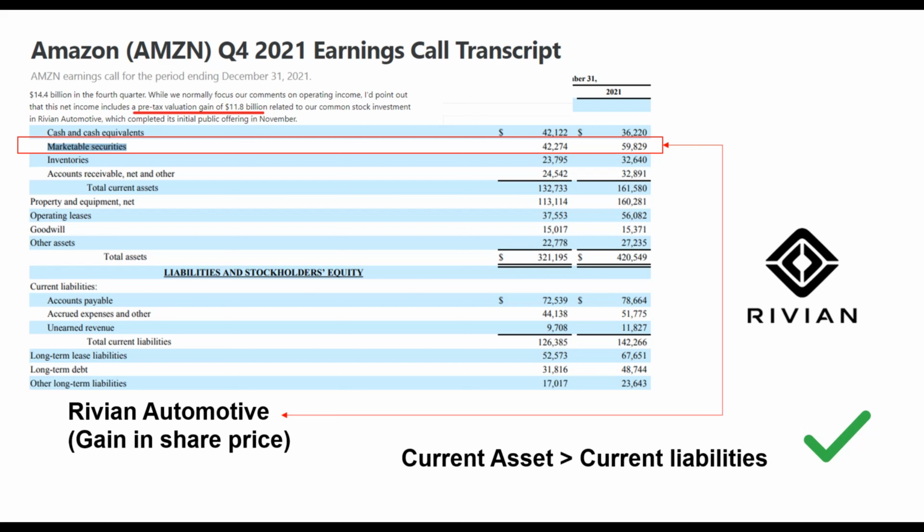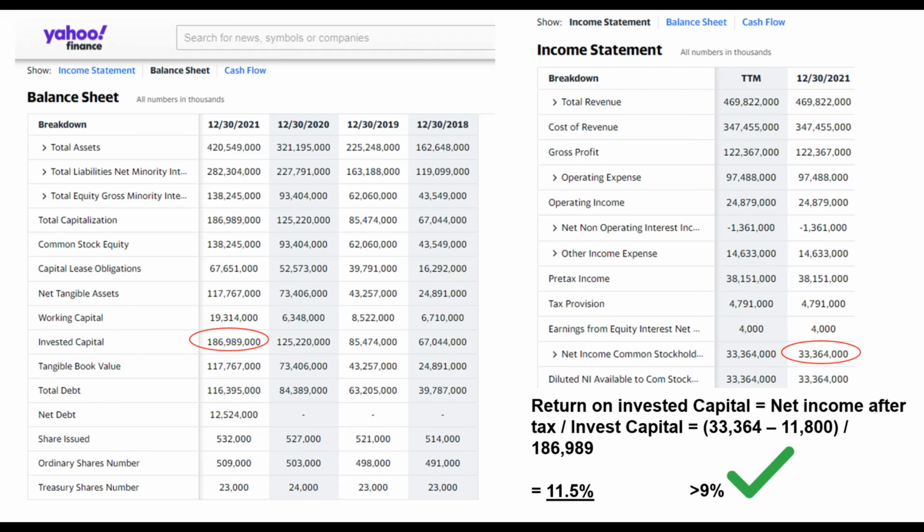The second factor I look at is return on invested capital. I will take the net income after tax and divide it by invested capital. I will get a return on invested capital of 11.5%. I will also give this factor a passing mark because a return on invested capital of more than 9% usually means that the company is using their equity and liabilities to generate income efficiently.